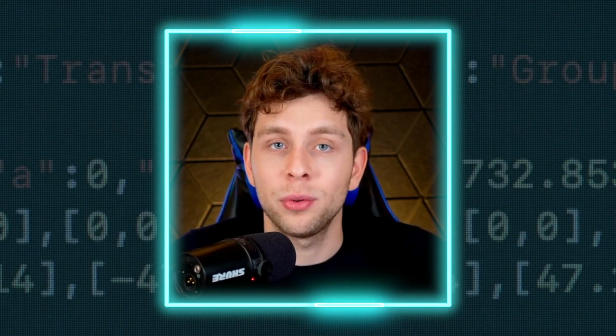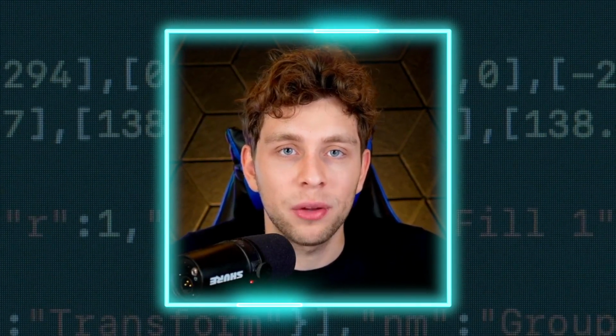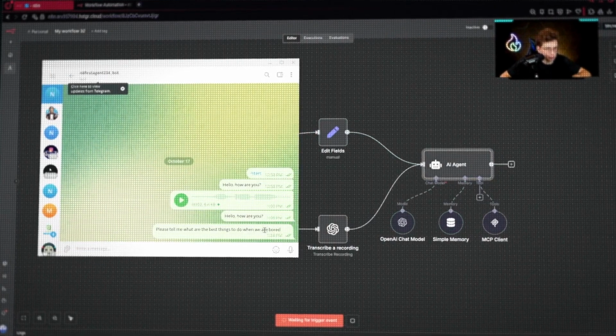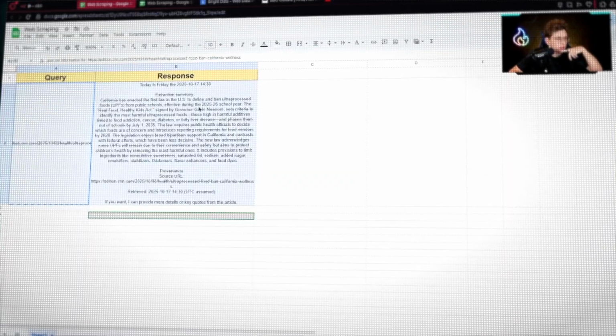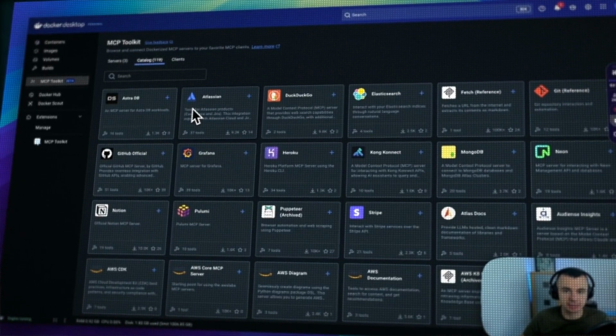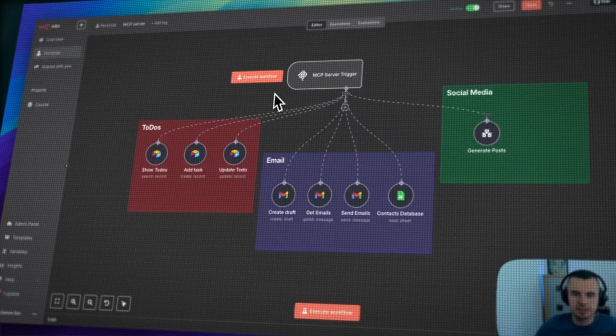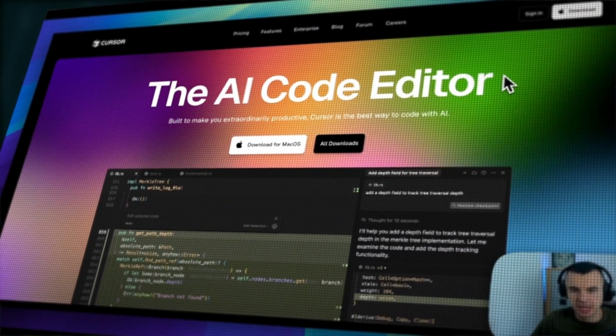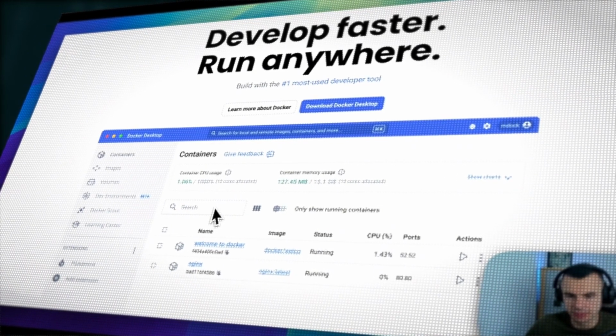In this class, you will master MCP by building real-world AI agents and automations, including WhatsApp and Telegram chatbots, web scraping agents, and desktop AI agents. MCP is the bridge that makes AI truly useful, connecting Claude, ChatGPT, and other AI models directly to your tools, databases, and services. The best part? You don't need to be a programmer.